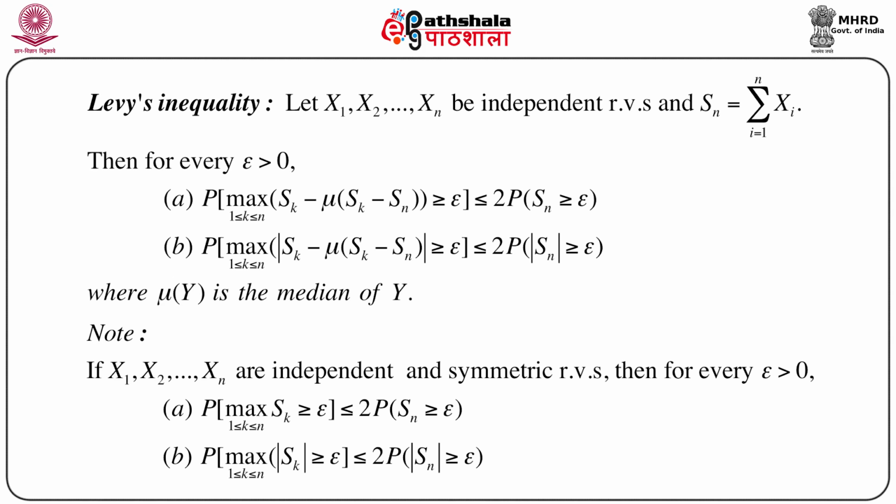The same kind of result holds when you replace this sk minus mu of (sk minus sn) by the modulus of this function. That means probability of maximum over 1 less than or equal to k less than or equal to n, modulus of sk minus mu of (sk minus sn) greater than or equal to epsilon, is less than or equal to twice probability modulus of sn greater than or equal to epsilon. Now mu, we have already mentioned, mu(y) is the median of y.